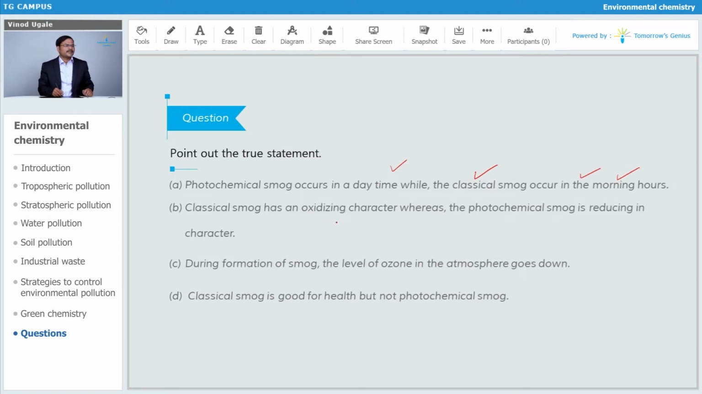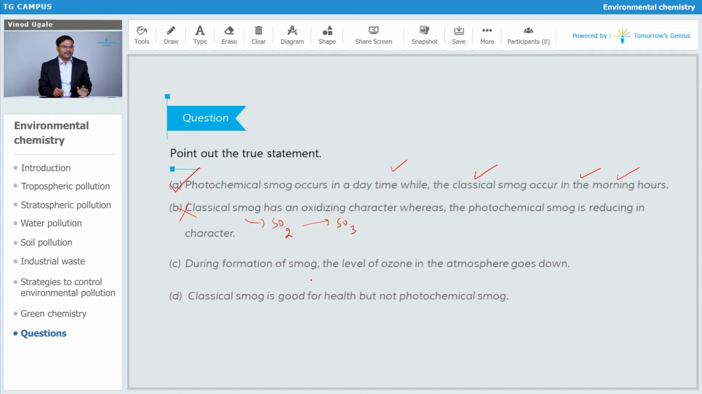Okay, classical smog has an oxidizing character, that is wrong. Classical smog has SO2, and I already told that SO2 gets converted into SO3, so it has reducing character. So that statement is going to be wrong. This one is the correct one. So our answer is going to be A. The first sentence is itself correct.